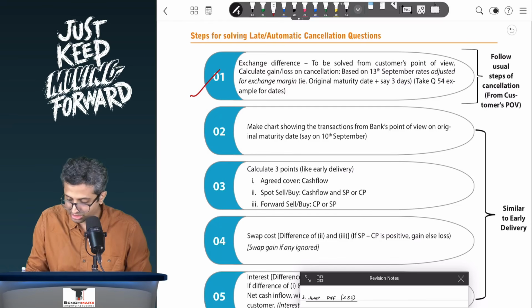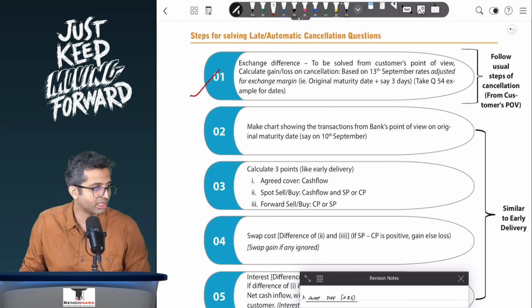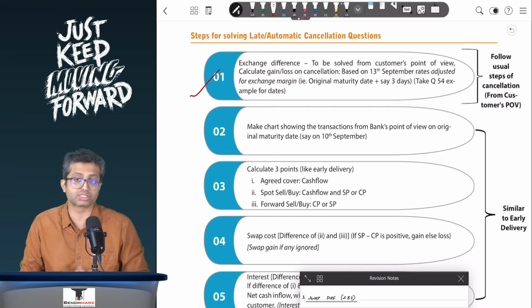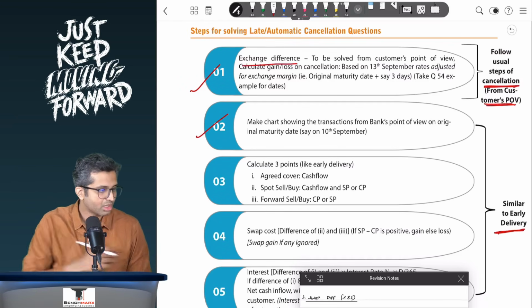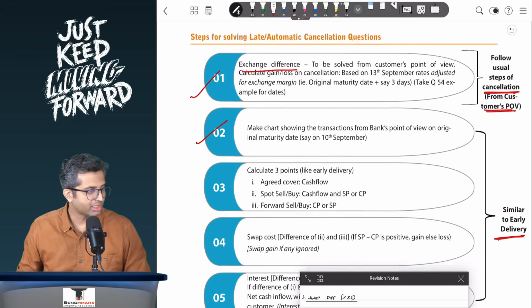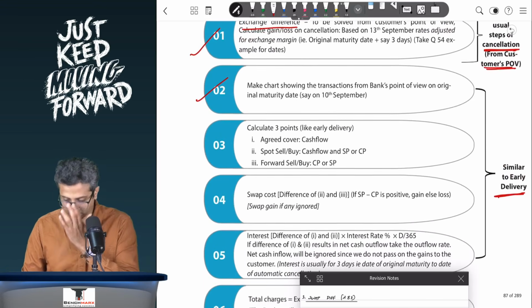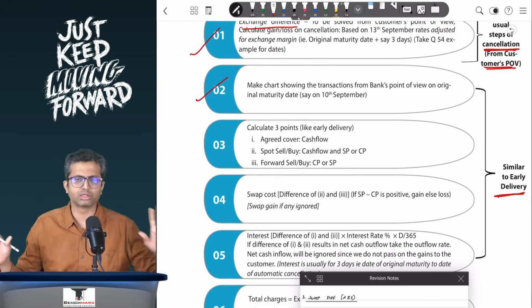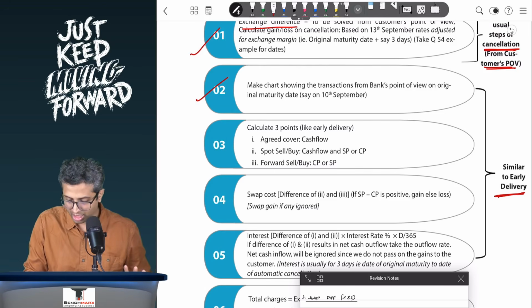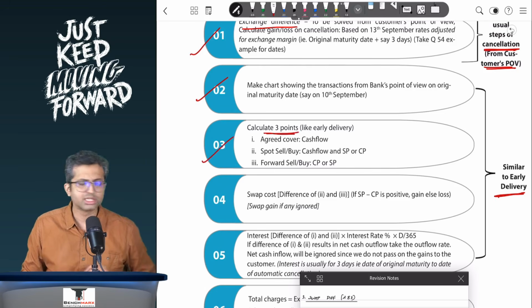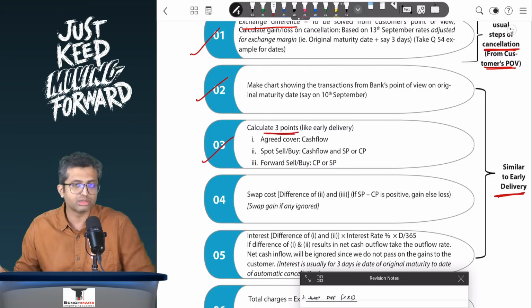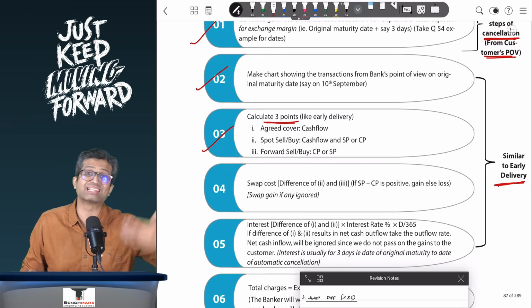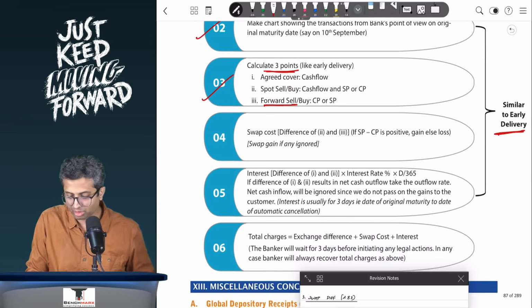Then this is very similar to early delivery type of questions. So when you look at early delivery type of questions, what happens? You will first do the transactions, make a chart, think from the bank's point of view. Then the three usual points that we usually calculate, that is the cover deal, then the spot buy or sell, and the exact opposite will happen in terms of what will happen in the forward.